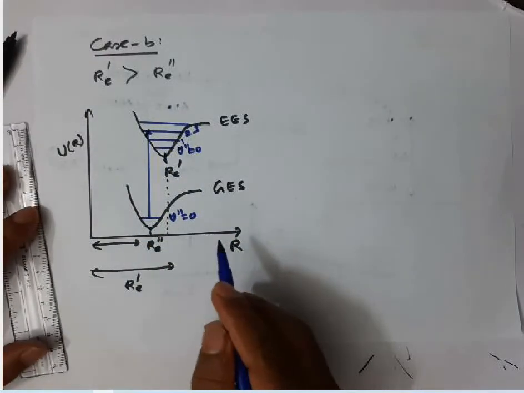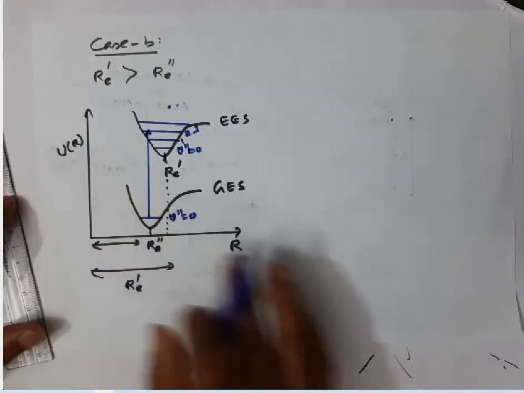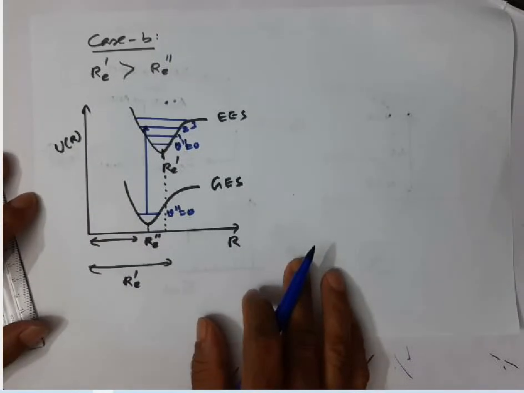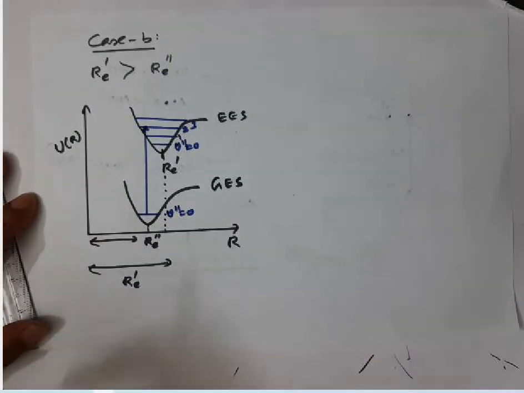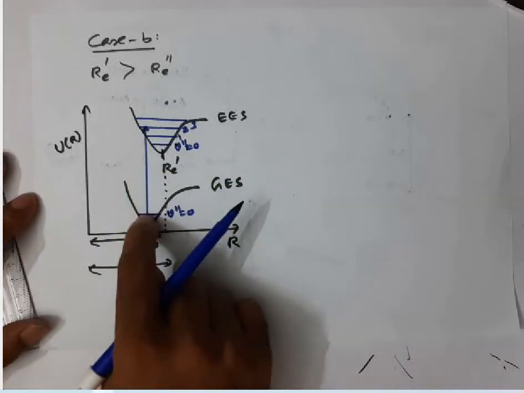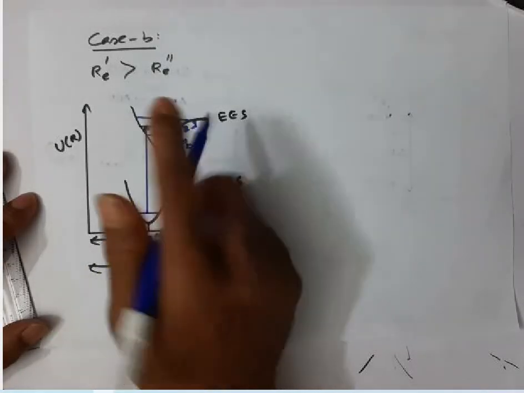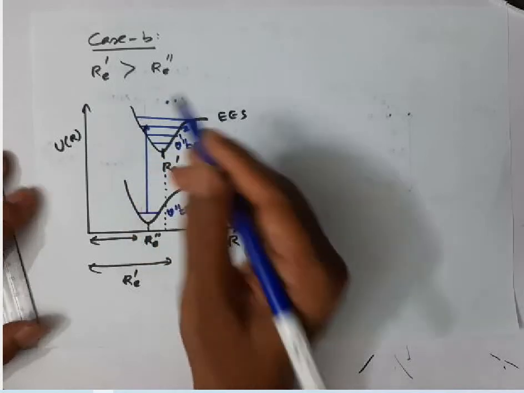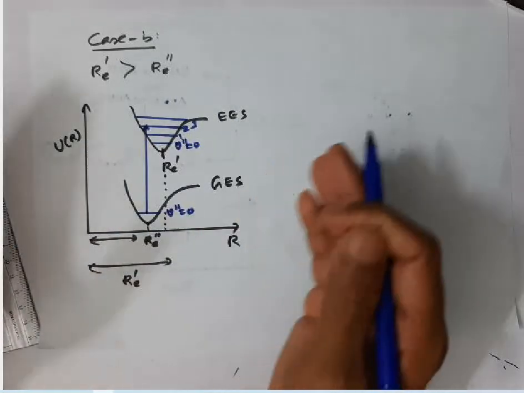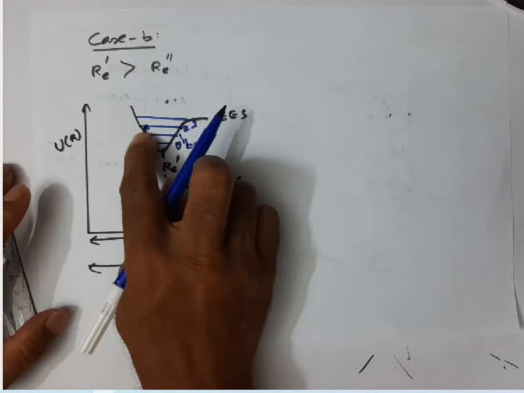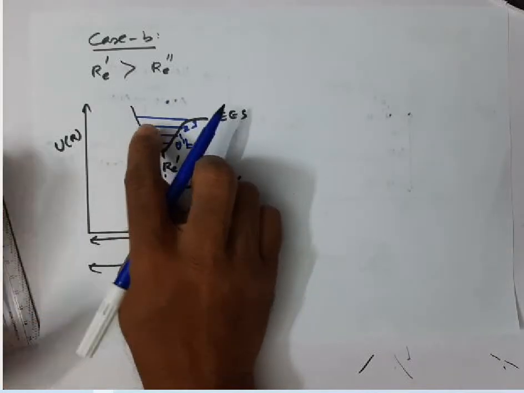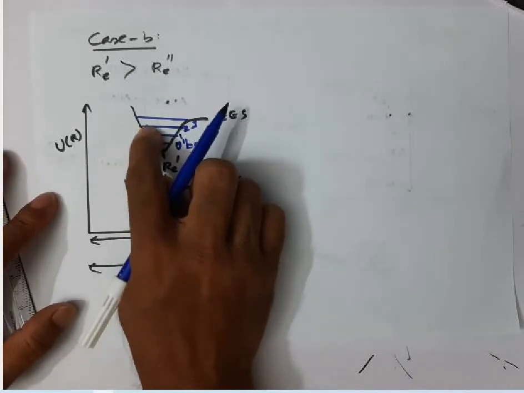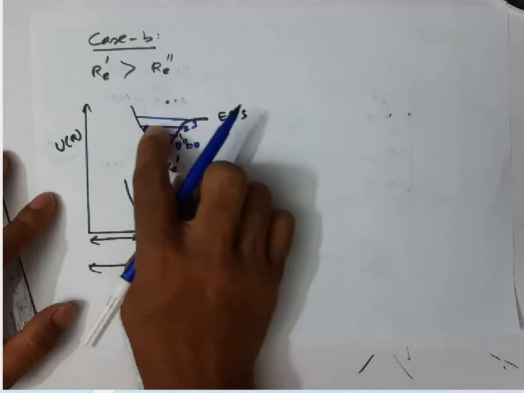I told you in the last few lectures that these end points are called classical turning points, and quantum mechanics also predicts that the probability is maximum at the terminal points.